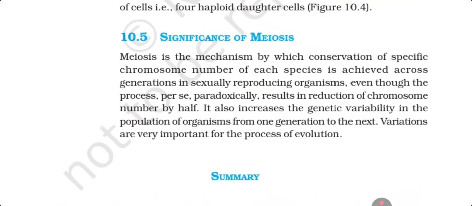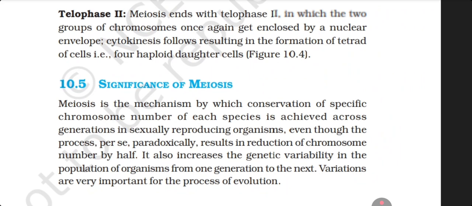Telophase 2. Meiosis ends with telophase 2, in which the two groups of chromosomes once again get enclosed by the nuclear envelope. Cytokinesis follows, resulting in the formation of a tetrad of cells, that is, 4 haploid daughter cells, figure 10.4.